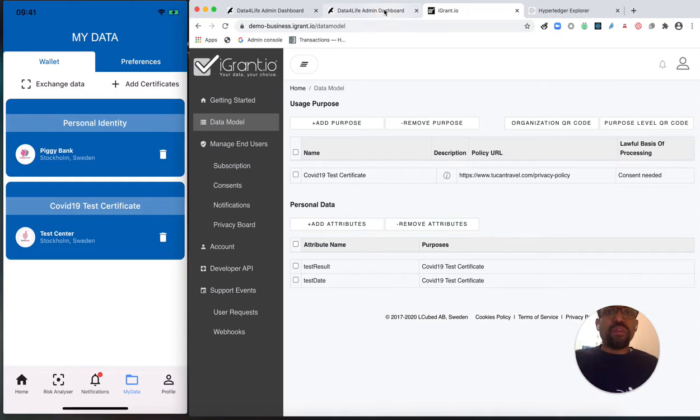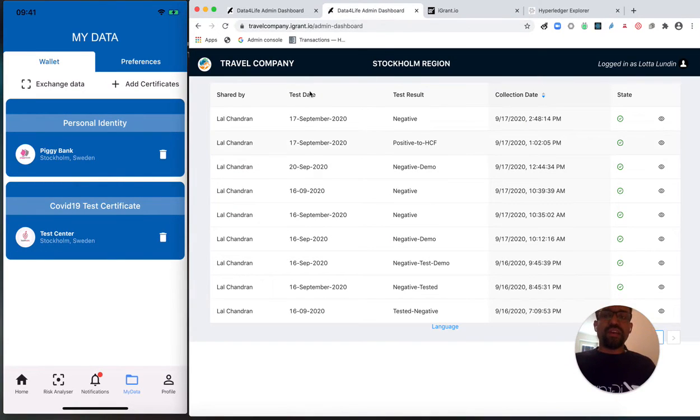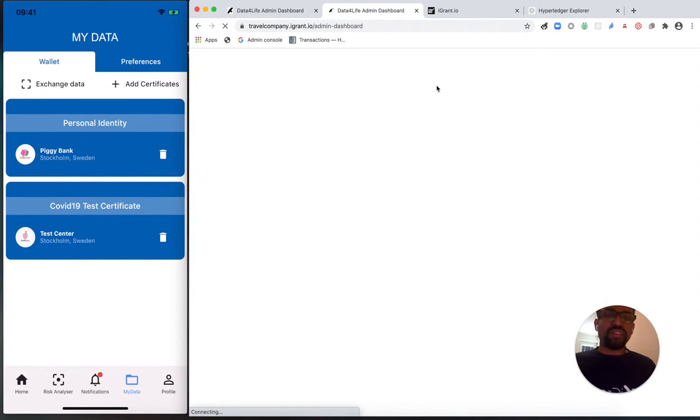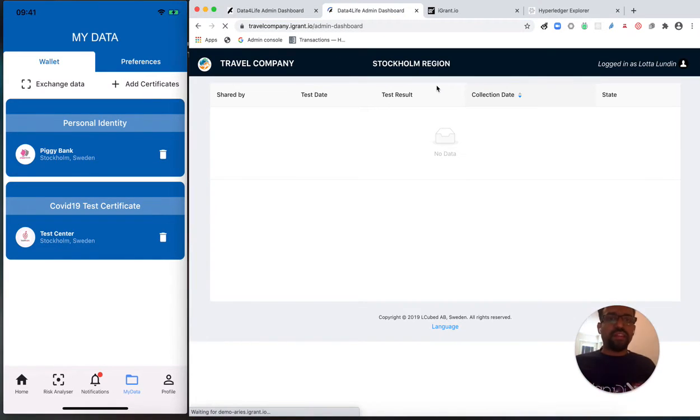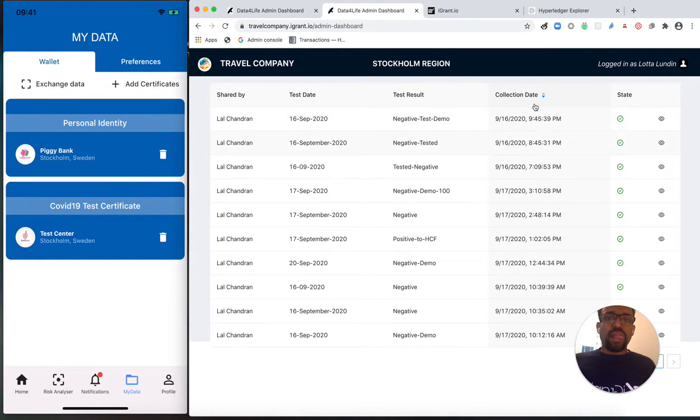And now what you see on the screen over here is the travel company dashboard. Let me refresh that dashboard. So there's a markup where the data can actually be viewed and verified.